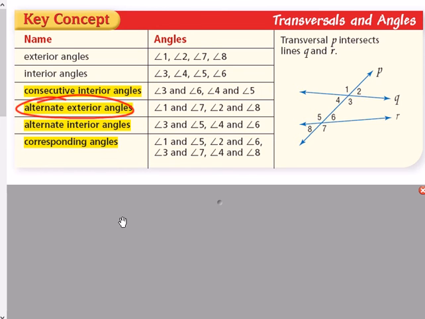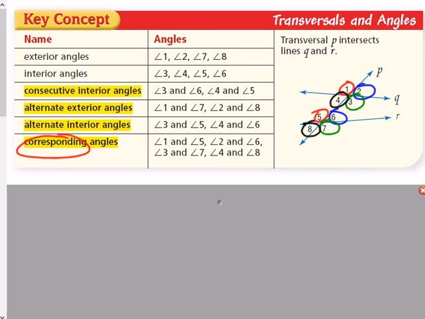Lastly, corresponding angles. The best way I could describe corresponding angles is they are in the same location in their respective intersection. So like here, 1 and 5 are both in the top left, those are corresponding. 2 and 6 are both in the top right, those are corresponding. 3 and 7 are in the bottom right, those are corresponding. 4 and 8, those are corresponding. So these just establish the names of the angle relationships. But these relationships don't mean much until two of those lines become parallel, which they're about to.